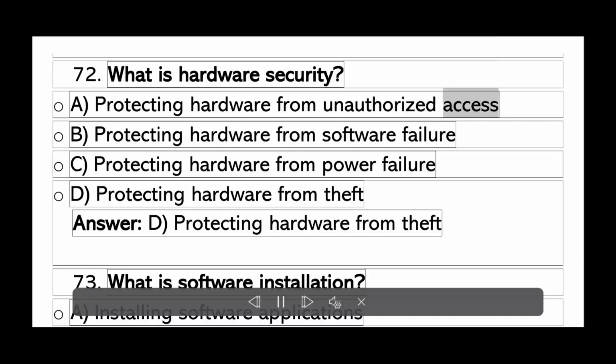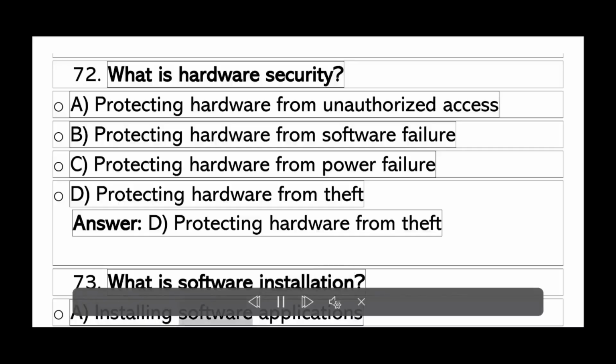A. Protecting hardware from unauthorized access. B. Protecting hardware from software failure. C. Protecting hardware from power failure. D. Protecting hardware from theft. Answer D. Protecting hardware from theft.